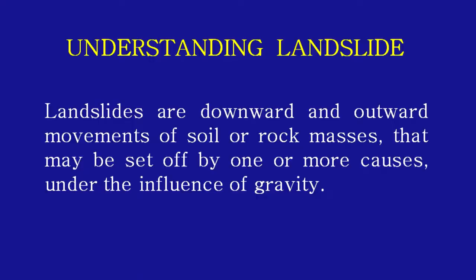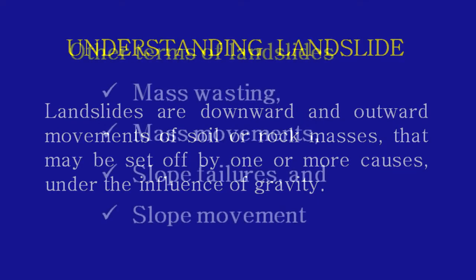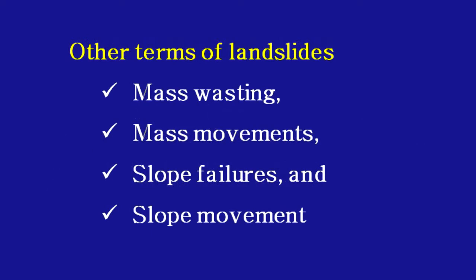Now, let us understand the landslide. In fact, landslides are downward and outward movement of soil or rock mass that may be set off by one or more causes under the influence of gravity. Various people have used different terms for landslides such as mass wasting, mass movement, slope failure and slope movement. Mass movements can range in magnitude from soil creep to huge landslides.